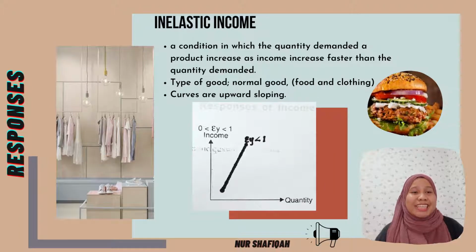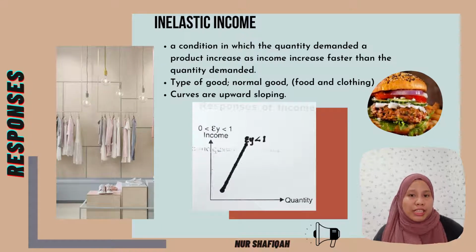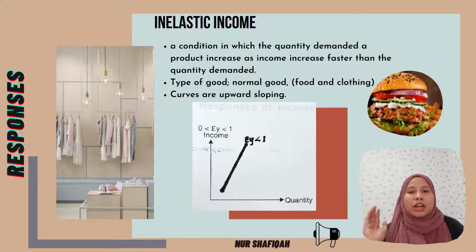First one is inelastic income. Inelastic income is a condition in which the quantity demanded for a product increases as income increases, but income increases faster than the quantity demanded. For example, the type of goods is normal goods and the curve is upward sloping.